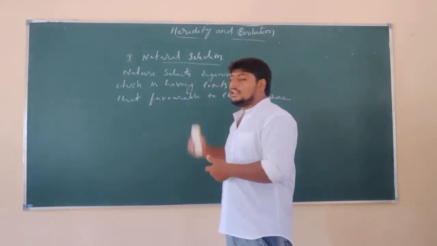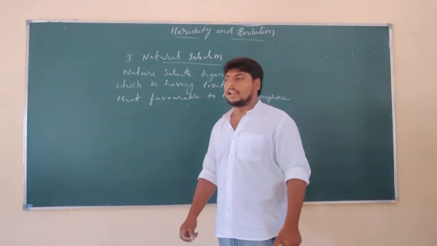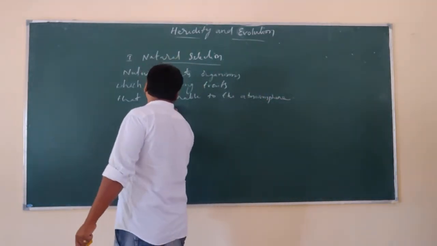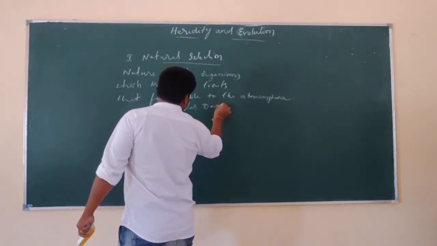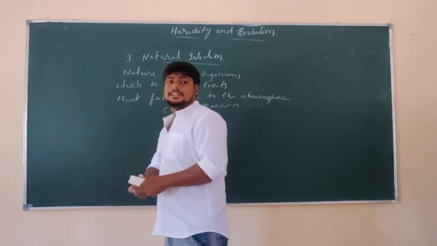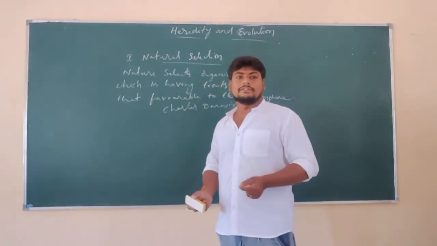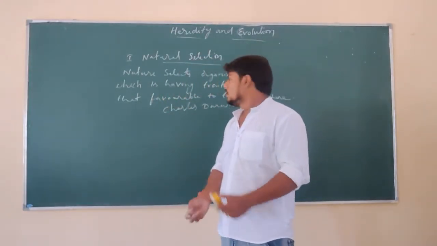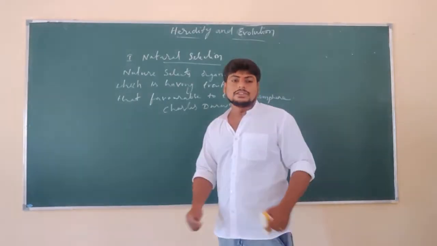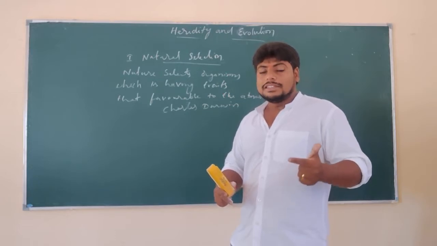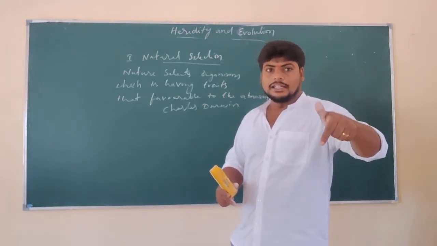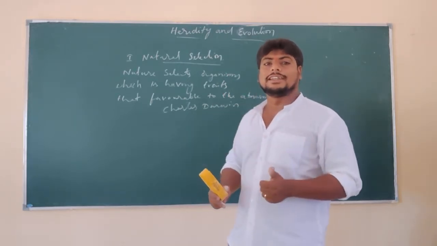And this was explained by Charles Darwin: only the fittest can survive. So the organism which is fit to survive. What does fit mean? Having the favorable condition that makes them survive in their condition.